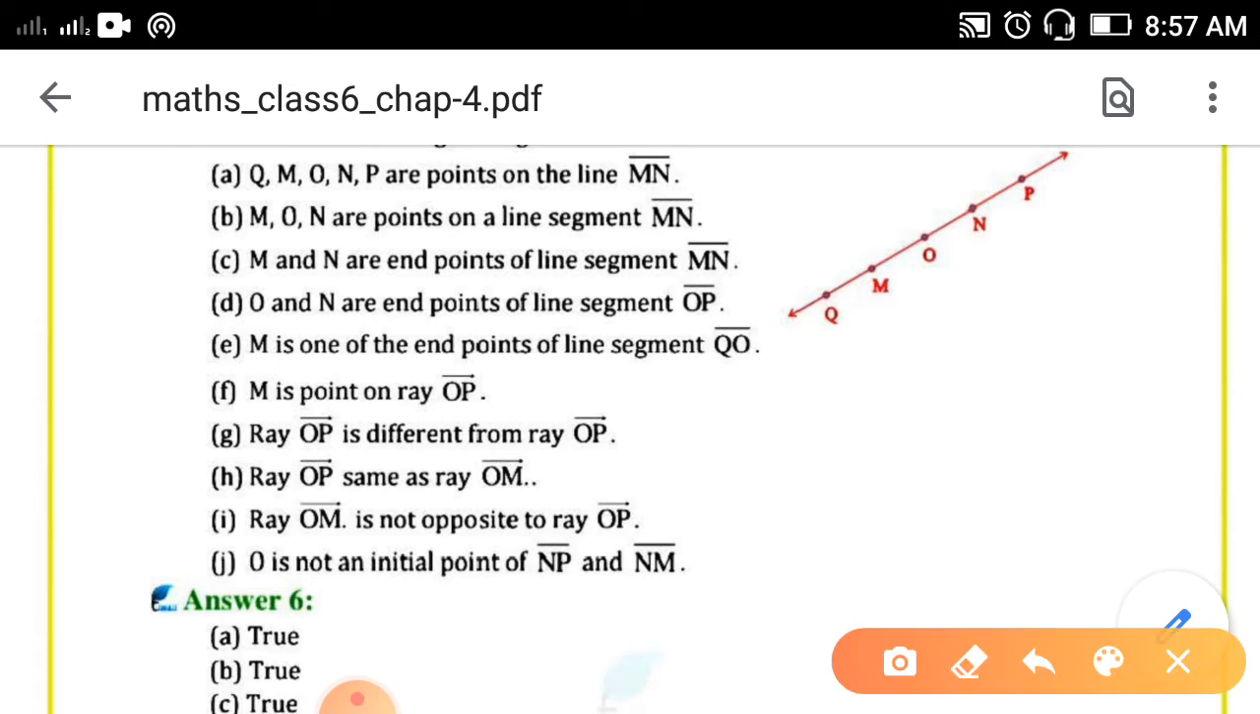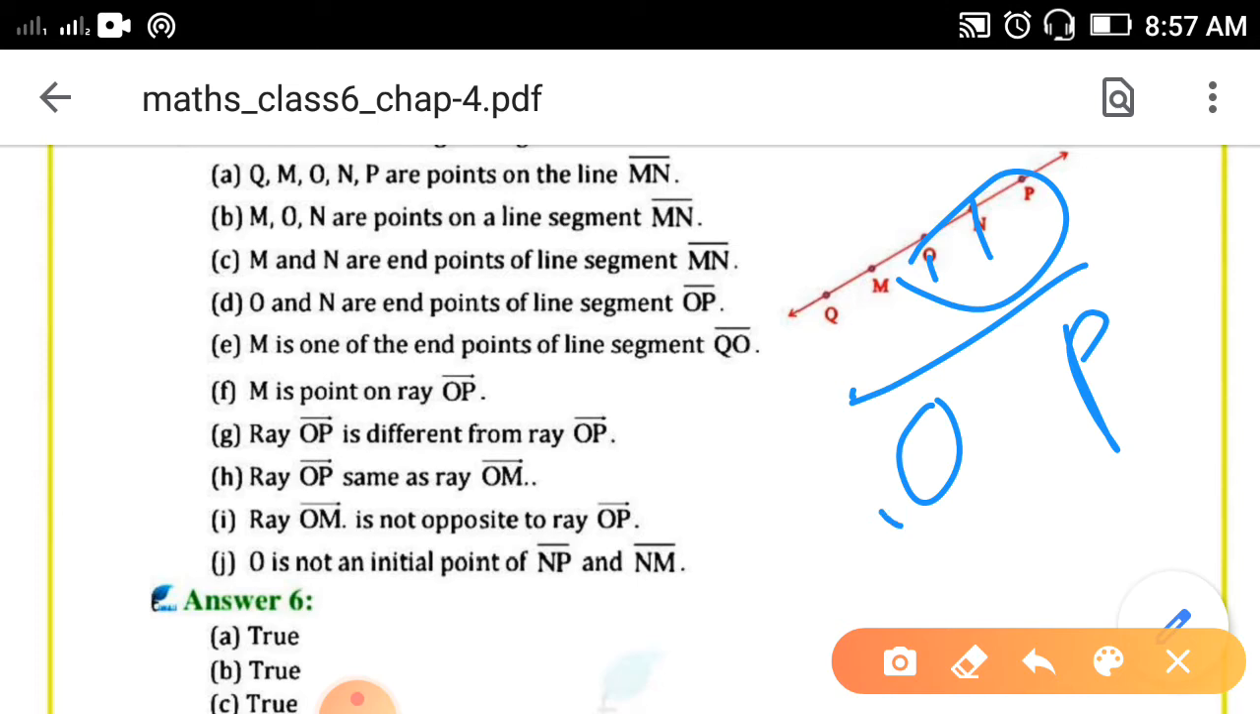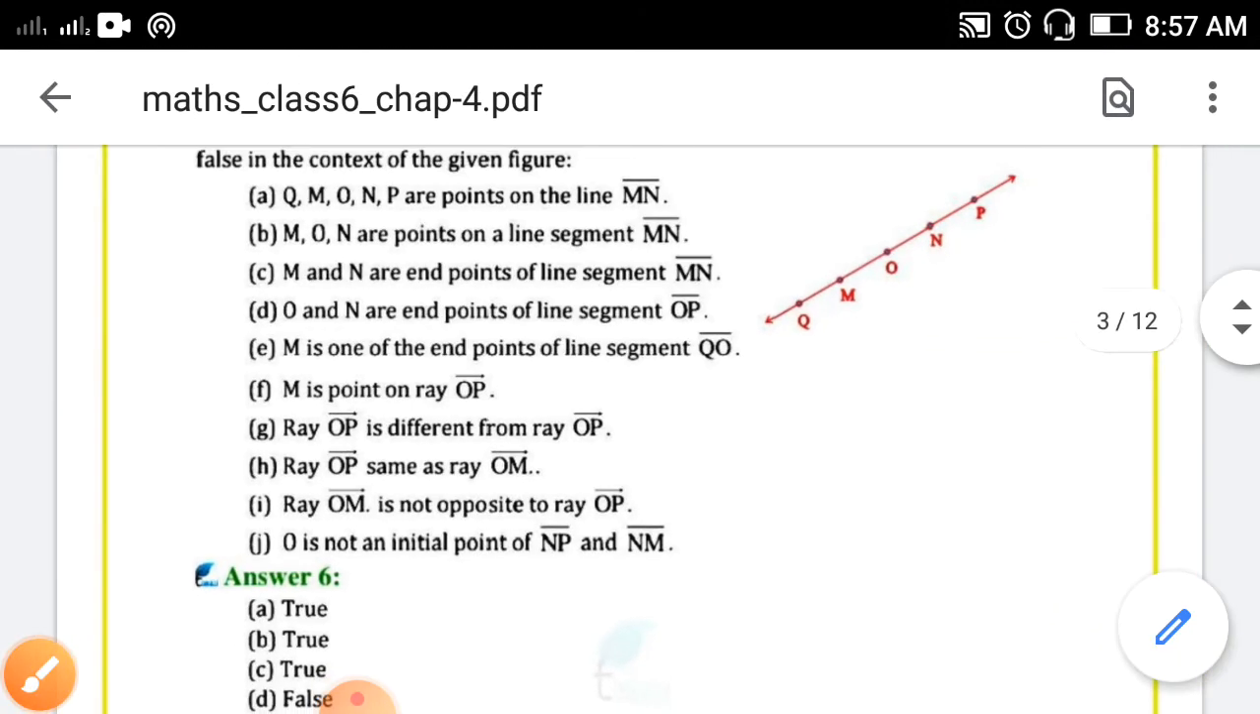D. O and N are end points of line segment OP. If the line segment is OP, then its end points will be O and P, not O and N. So, it is false.